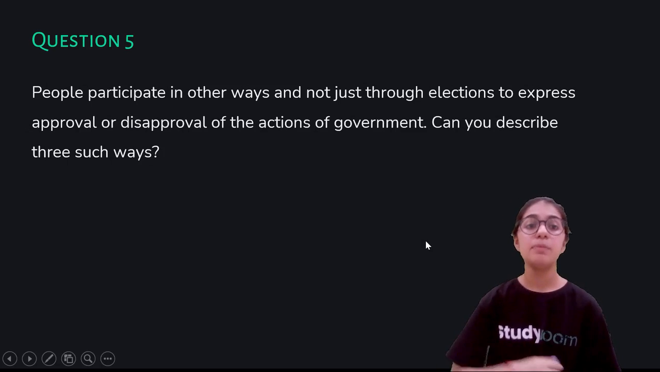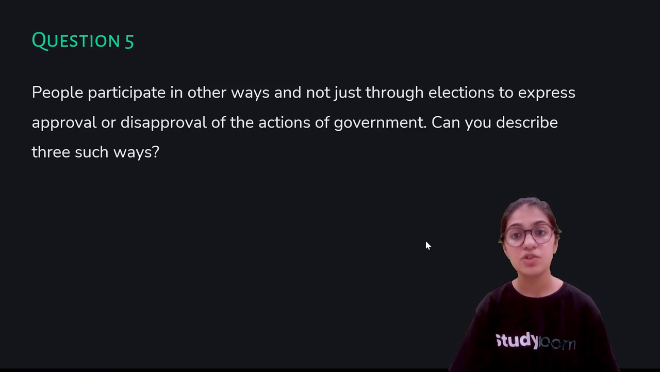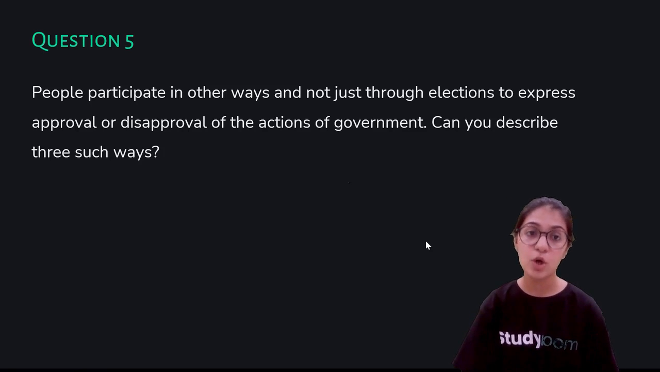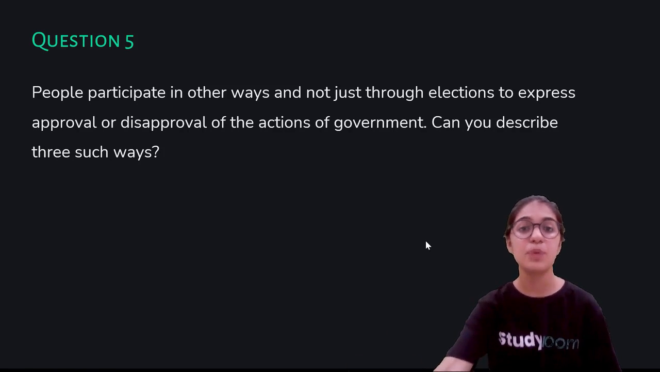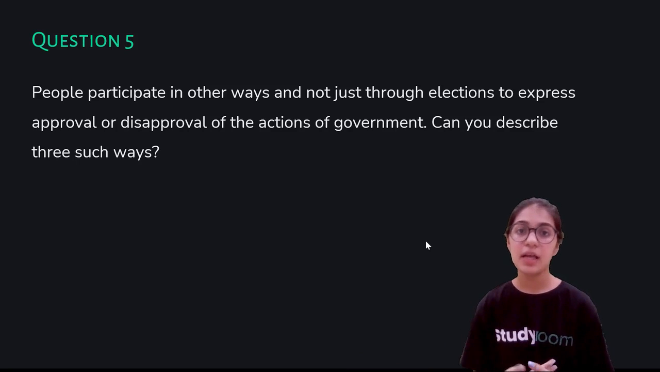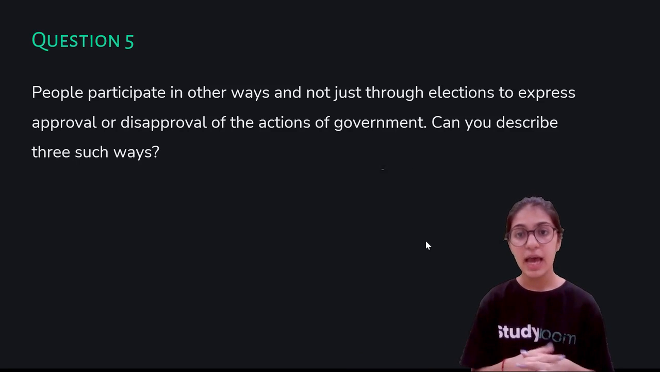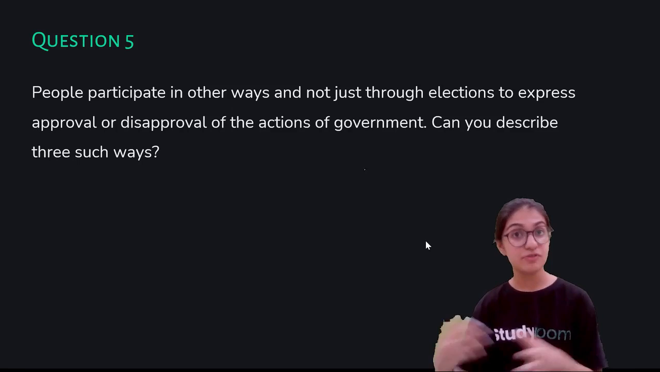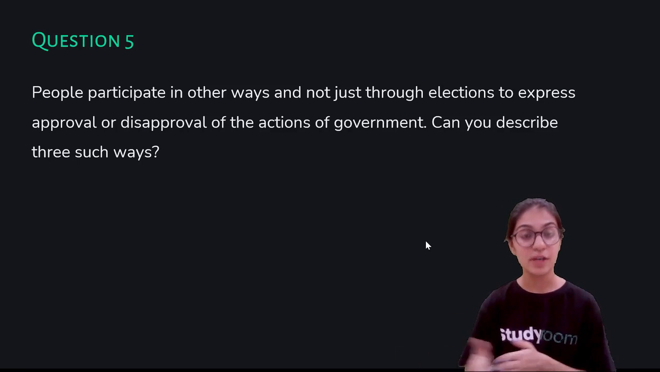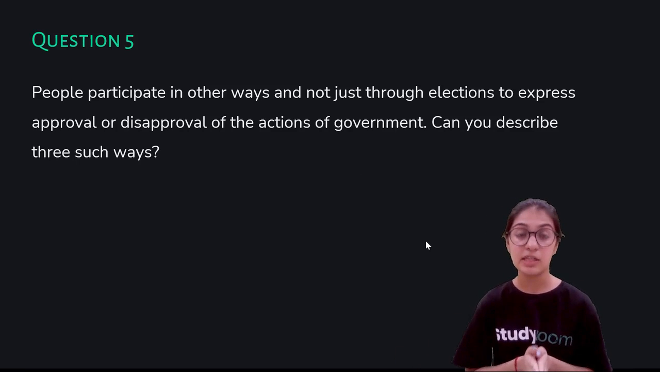People participate in other ways and not just through elections to express approval or disapproval of the actions of the government. Can you describe 3 ways? The very first way is voting, through which they participate in elections. If they vote in favor, that means they are showing approval. If not, they are showing disapproval.